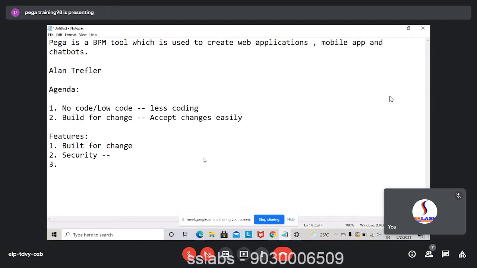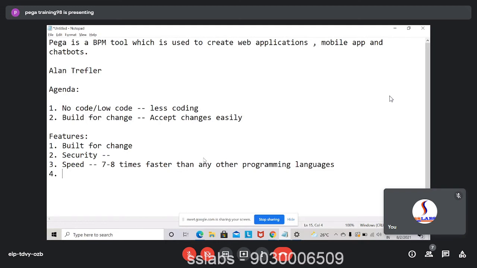And the next option is speed. So Pega applications are 7 to 8 times faster than other programming languages. So why do I say this? Because let's say there are two languages. There is Pega and there is some other language. So let's take C or C++.